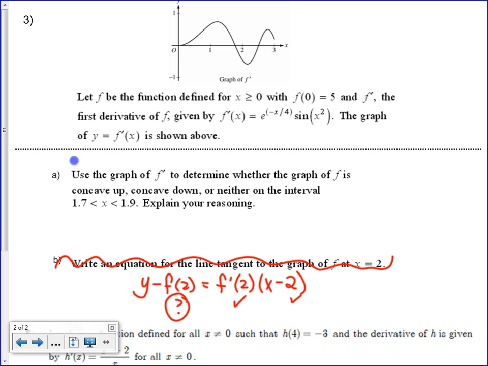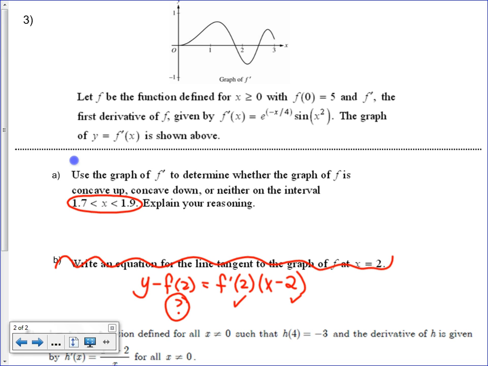Okay. Stop, pause, cross out B, A. Use the graph of f prime to determine whether the graph of f is concave up, concave down, or neither. What am I thinking about with concavity? So couldn't I say, do I really want to label? We could. Oh, never mind, we're looking at specific. So we can't really say which one it is yet, right?